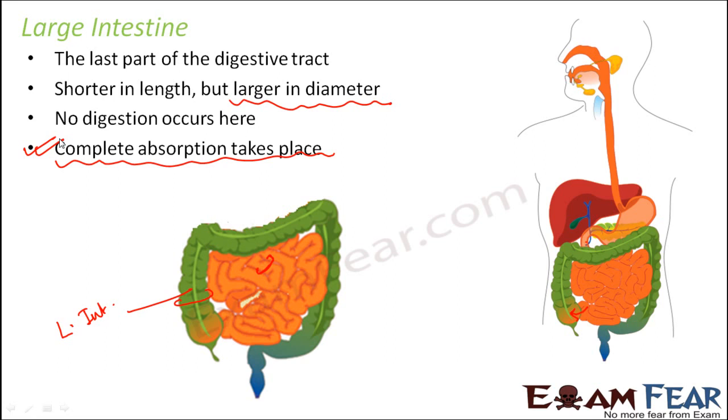Now if you look at the location of the large intestine, it is located in such a way that it wraps around the border of the abdominal cavity. So this is your abdomen. It is almost like a boundary to the abdominal cavity. It starts from here, forms a boundary like this, and ends at the anus.